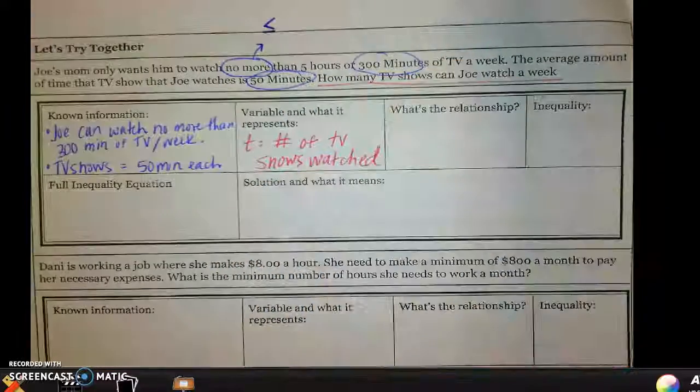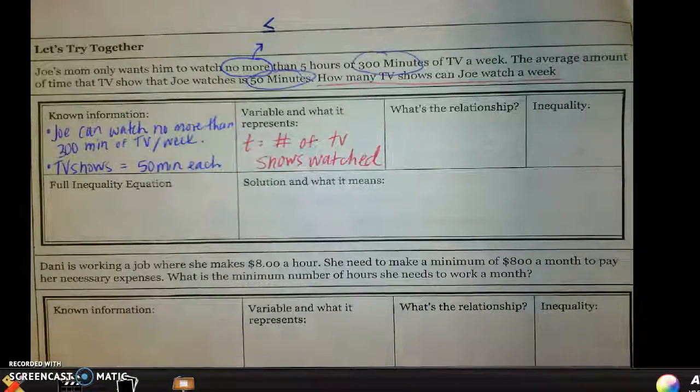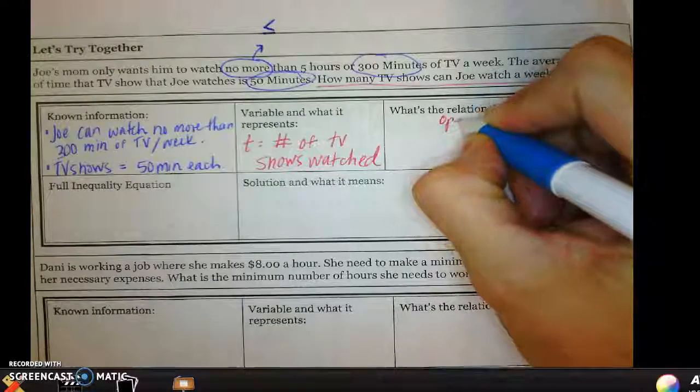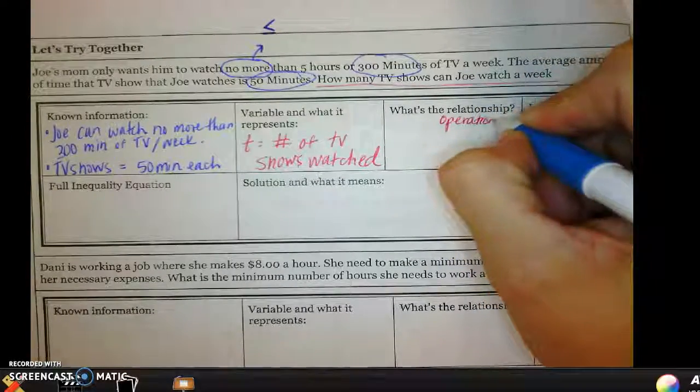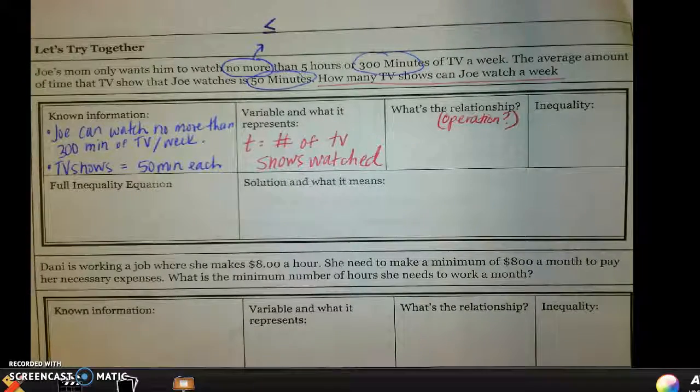All right, and then the relationship. I don't love the wording of this, but it definitely is an important concept. Basically, we're wondering, what operation are we going to use? So maybe even on here, I'm going to write operation. He can't watch any more than 300 minutes of TV a week, and his shows are about 50 minutes each.